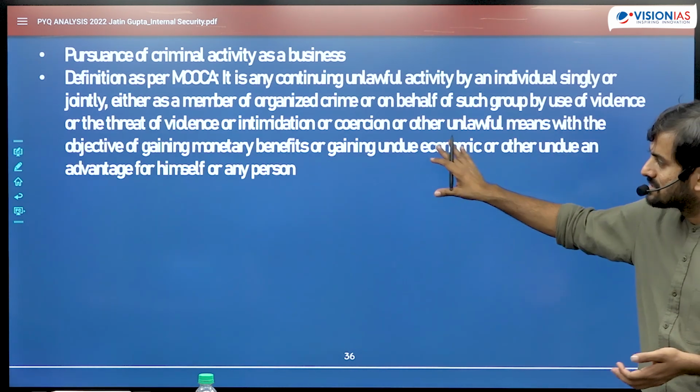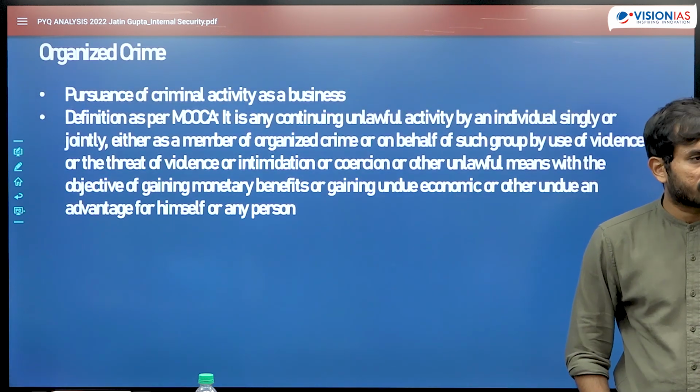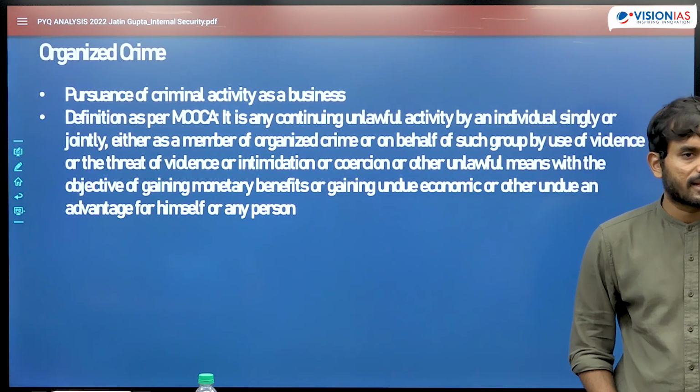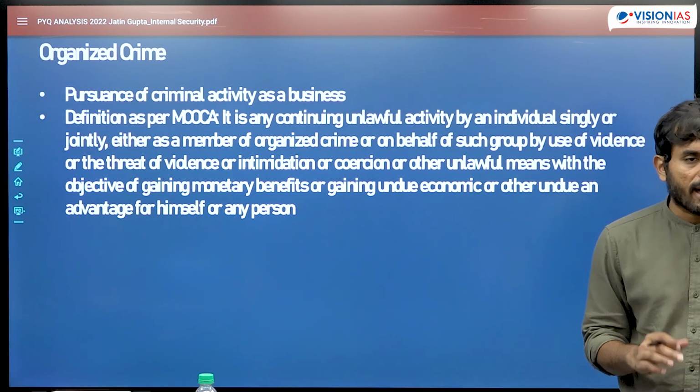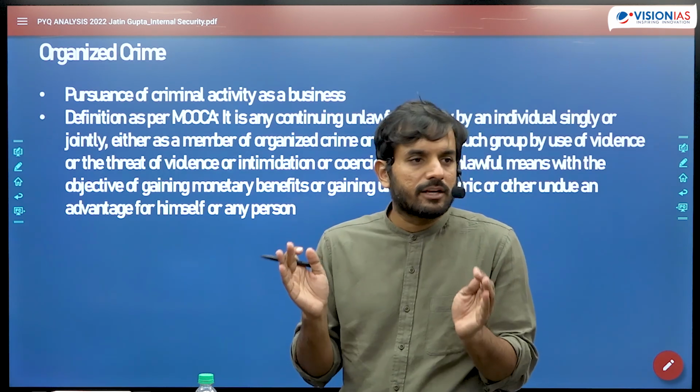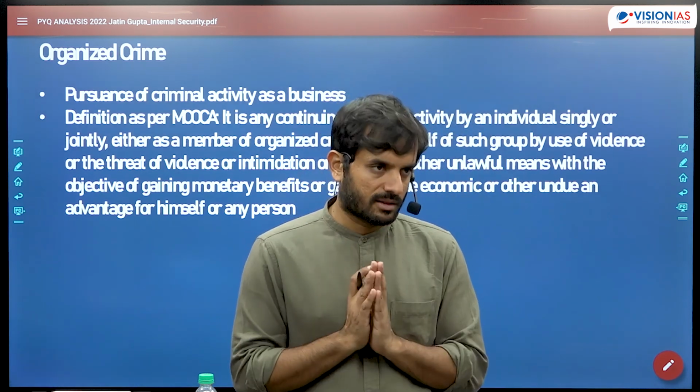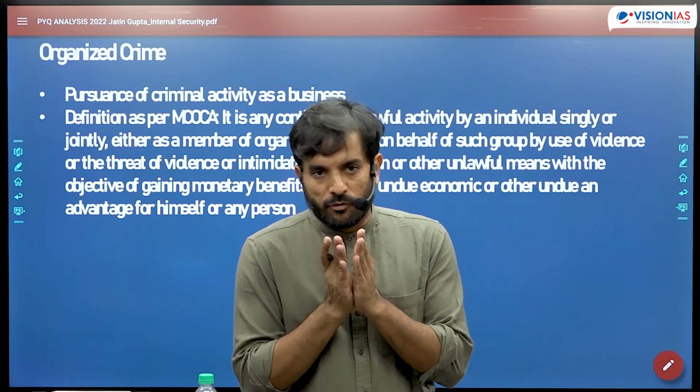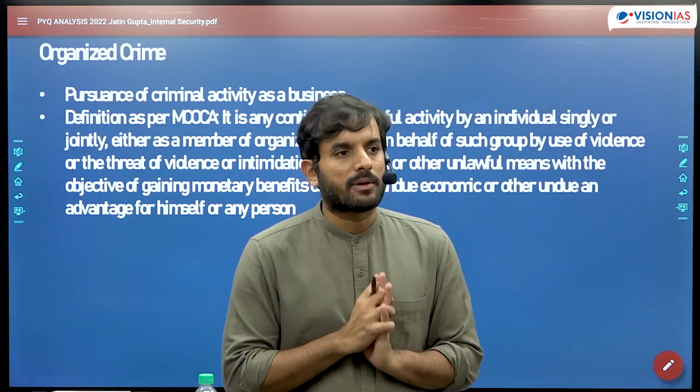You may not remember this definition, but what you can mention is that organized crime refers to those criminal activities which are performed by a well-trained group of individuals acting like an entity or an organization, just like a company works, and they perform these crimes purely for economic purposes.